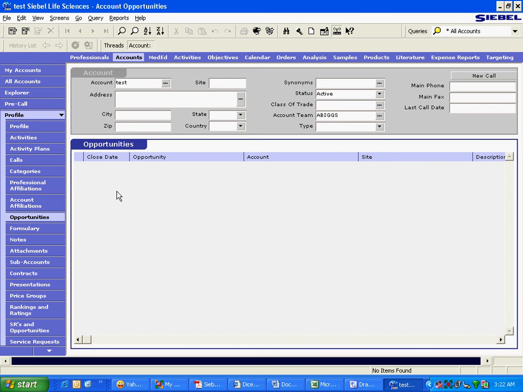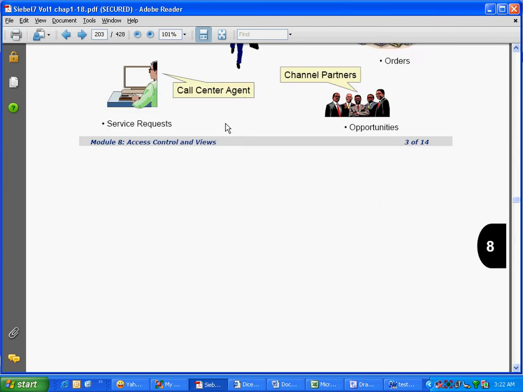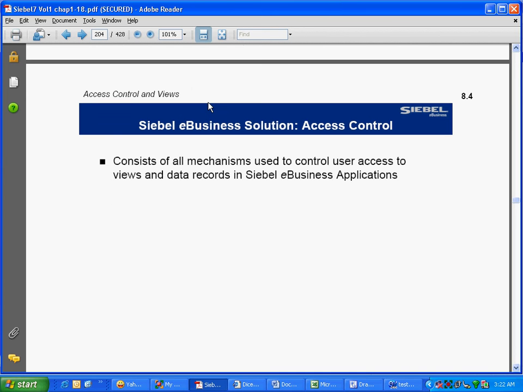I could also make this view part of his existing responsibility, but that's not advisable in this case, because that would give everybody access to that same view, which we don't want. Now let's go over this chapter very quickly. Siebel e-business solution access control consists of all mechanisms used to control user access to views and data records in the Siebel e-business application. I've told you only about access to views. I'll talk about access to data in a short while.